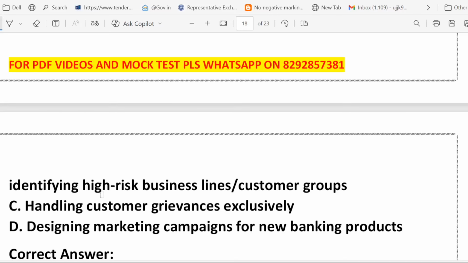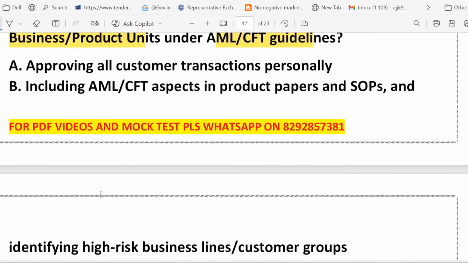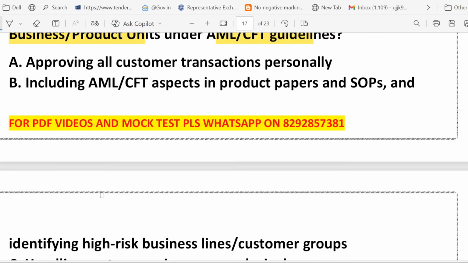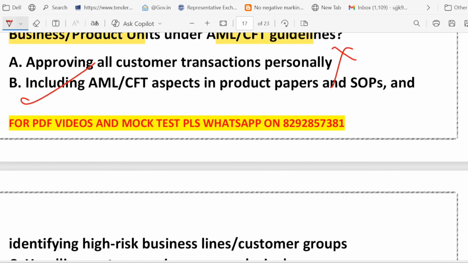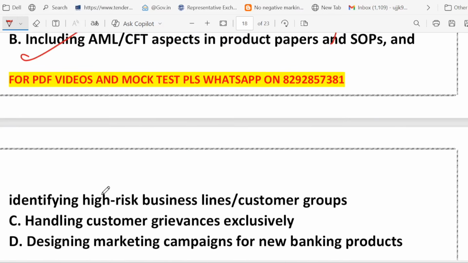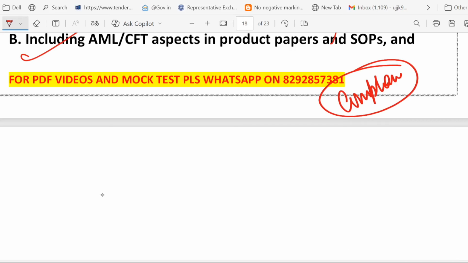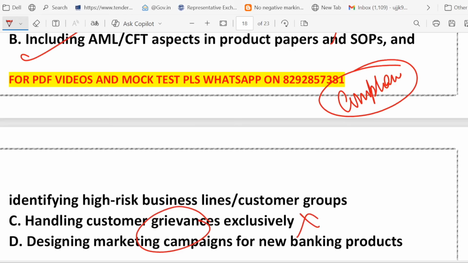They are talking about the head and staff of the business or product unit. What about option A, approving all customer transactions? It is impossible. This is not their job, right? What about B? Yes, they make sure that AML and CFT rules are being built into product paper and SOP, standard operating procedure, and identify high risk areas for extra monitoring. Yes, that is the role of the head and staff of the business or product unit. What about C? Grievance, right? No. That's customer service, not compliance. Here we are talking about compliance. What about option D? Marketing campaign. That is for the marketing team, not the compliance officer.